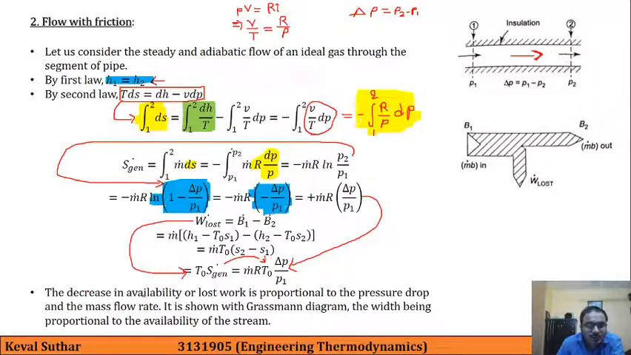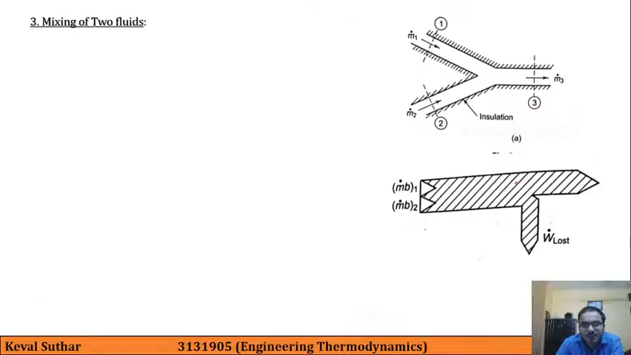So the decrease in availability, or lost work, is proportional to the pressure drop and the mass flow rate. It is also shown over here in the Grassmann diagram. If you see, this is the Keenan function value which is entering and it is being reduced by W lost. Now our next theory is mixing of two fluids.